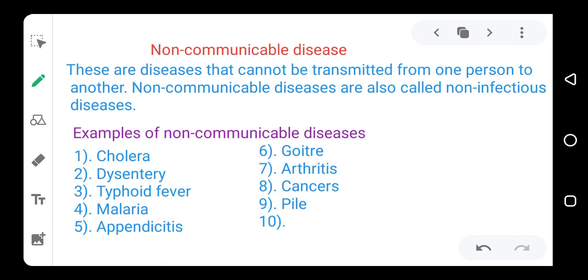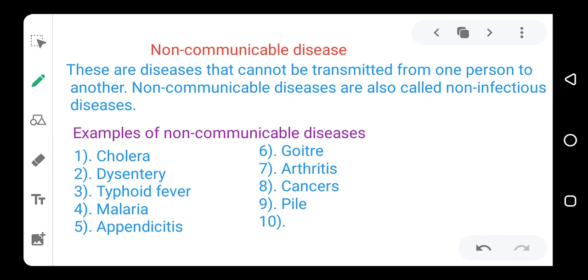Now we also have non-communicable diseases, the ones that cannot spread from one person to another person. They are also called non-infectious diseases, and they include cholera, dysentery, typhoid, malaria, appendicitis, goiter, arthritis, cancers, etc.